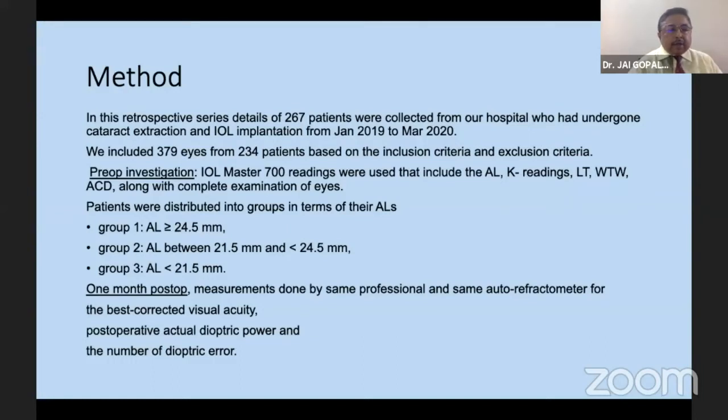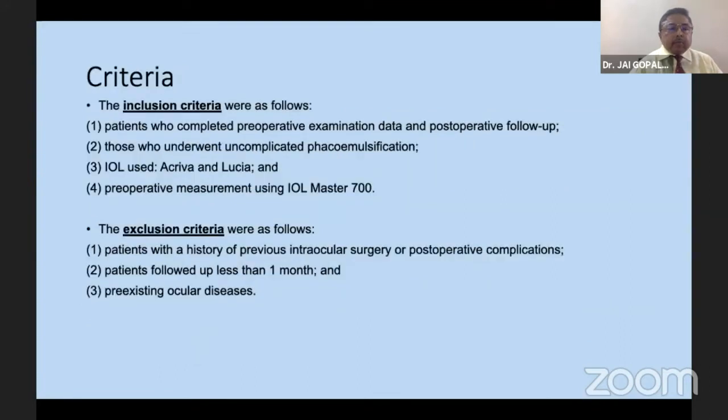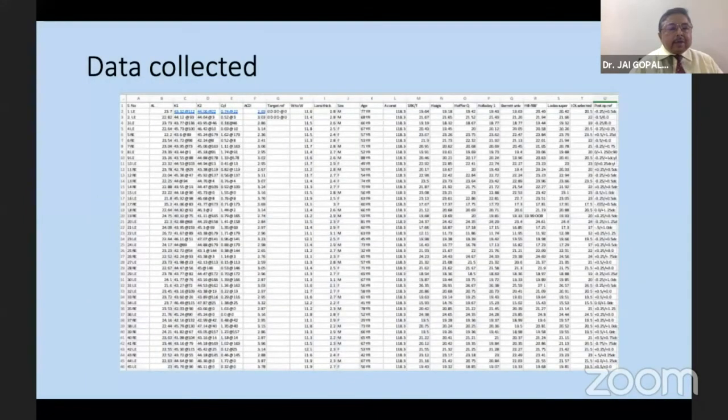Group 1 is axial length more than 24.5. Group 2 is between 21.5 and 24.5. Group 3 is below 21.5. After 1 month post-op, measurements are done by the same professional and the same autorefractometer for best corrected visual acuity, post-operative refractive actual dioptric power, and the number of dioptric errors. These are the inclusion and exclusion criteria of my study. This is the Excel data sheet of my study.